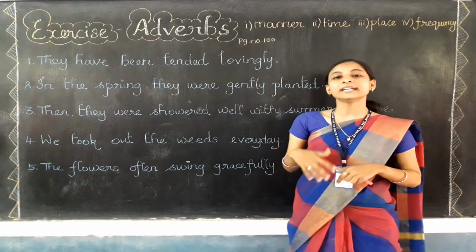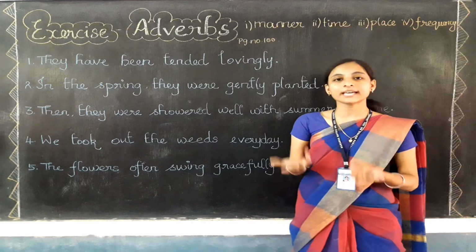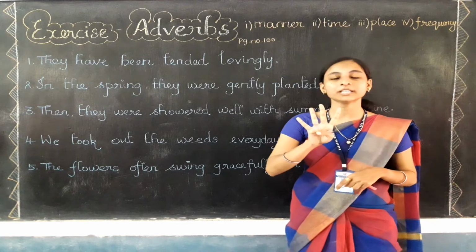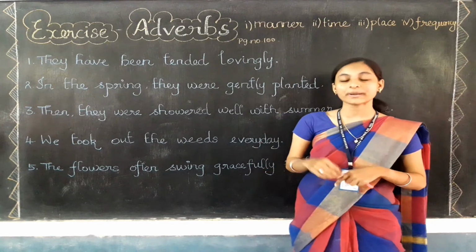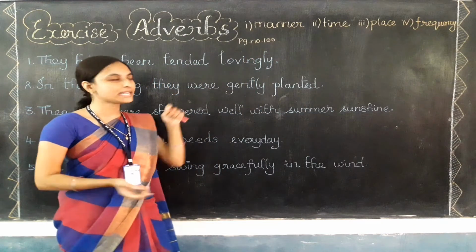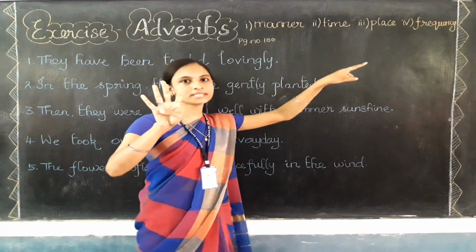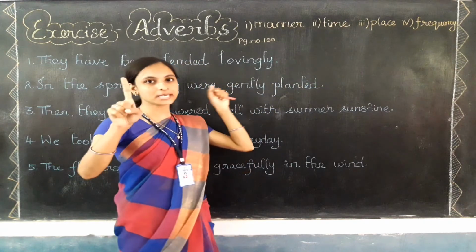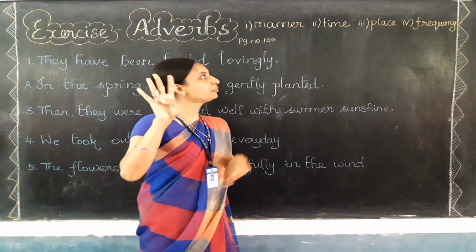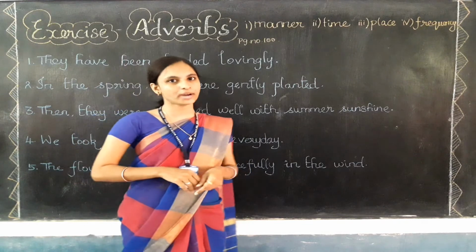Okay, children. And also we have learned about the types of adverbs. How many types of adverbs have we learned? Very good. We have learned 4 types of adverbs: adverbs of manner, time, place, frequency. I repeat again. First type is manner, second time, third place, and fourth frequency. So these 4 are the types of adverbs.